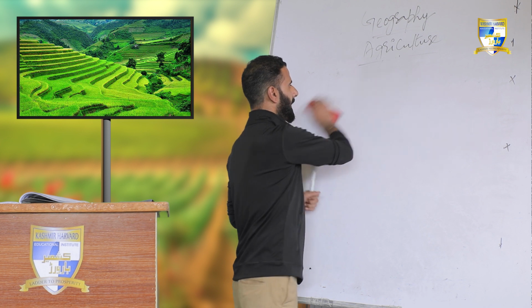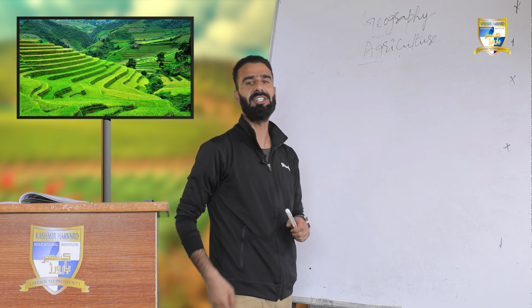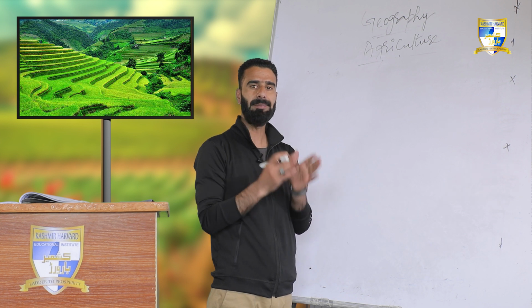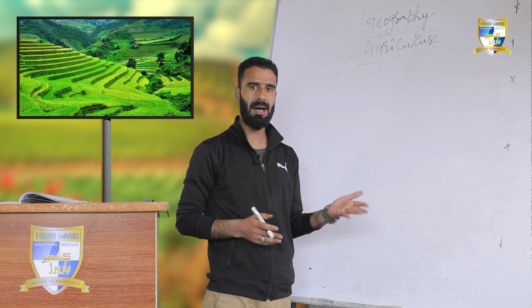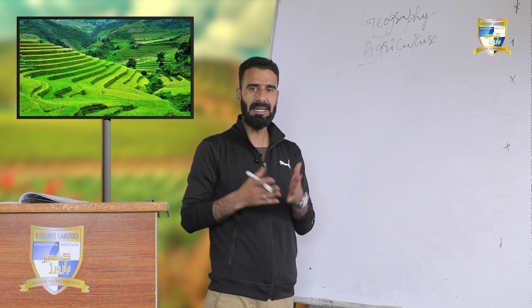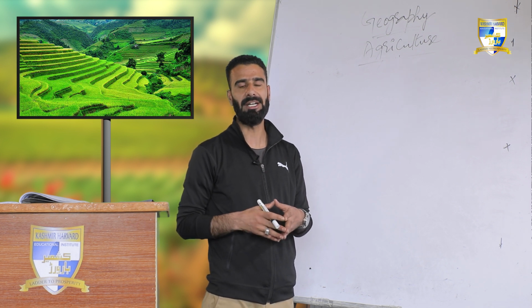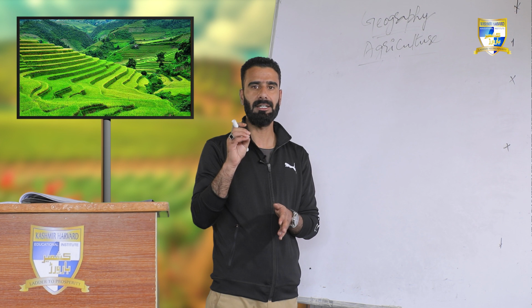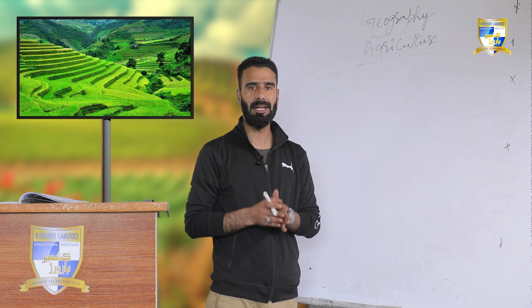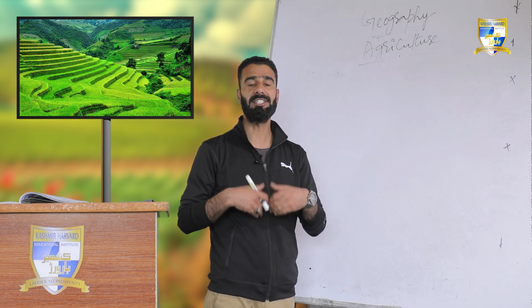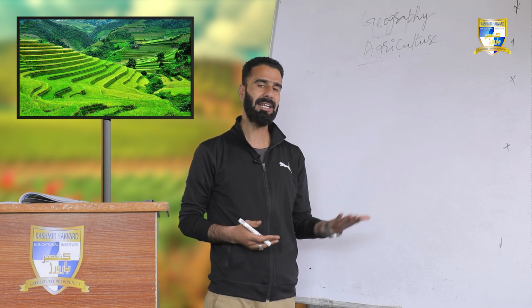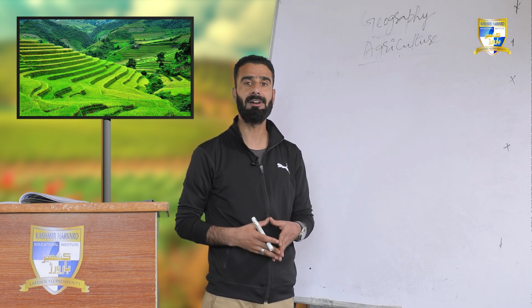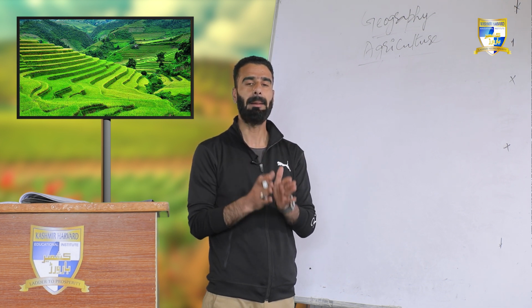Now, agriculture has been a traditional activity. It had been performed by people in the past, and still many people are associated with it. So it is an activity which has its origin in the past as well. So it's a traditional activity. But the most differentiating factor in agriculture is its development. In earlier times, in the past, agriculture was stagnant. Why? Because people used old techniques of agriculture.